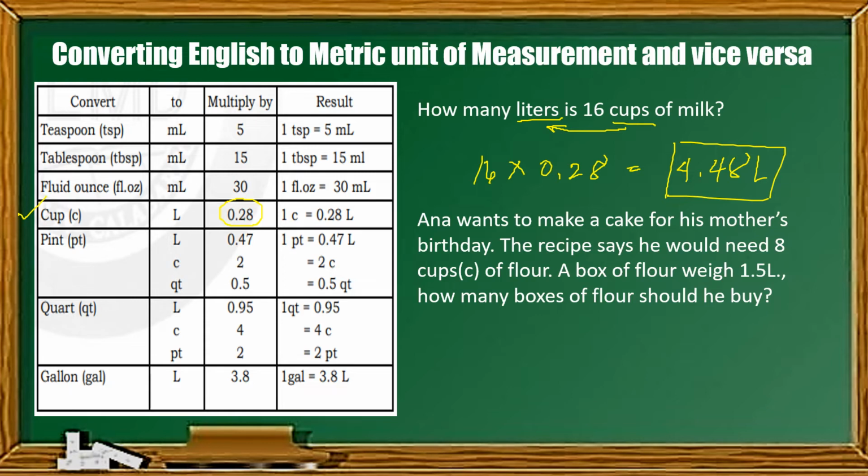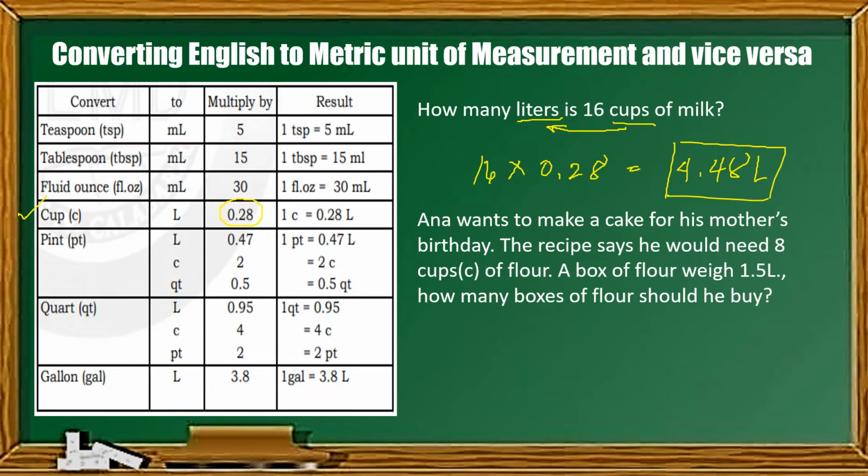Next is, Anna wants to make a cake for his mother. The recipe says he would need 8 cups of flour. A box of flour weighs 1.5 liters. The question is, how many boxes or how many bags of flour should he buy? In this case, ang given dito is 8 cups, ang isang box ay 1.5 liters. Para malaman natin kung ilang box ang kailangan natin, i-convert natin yung 8 cups into liter para ma-identify natin kung ilang box.